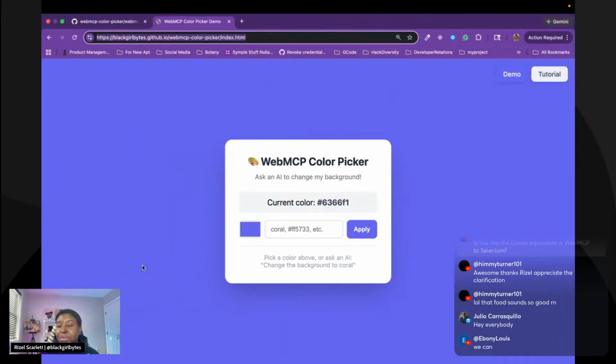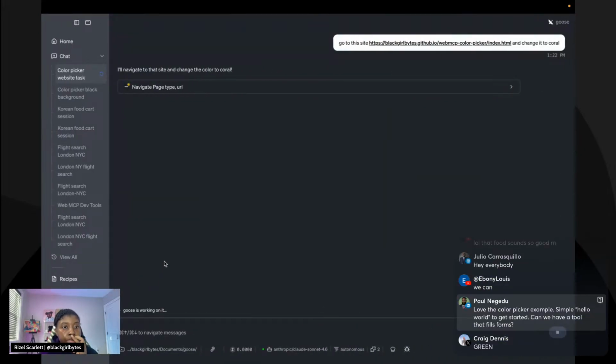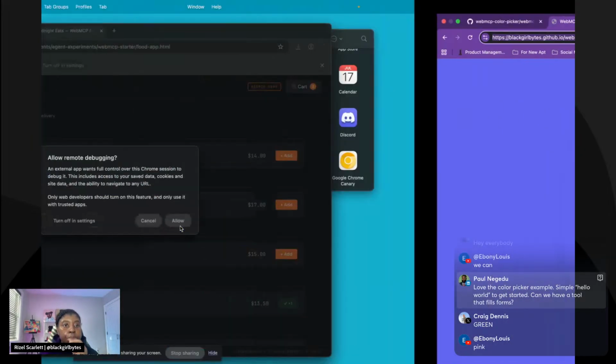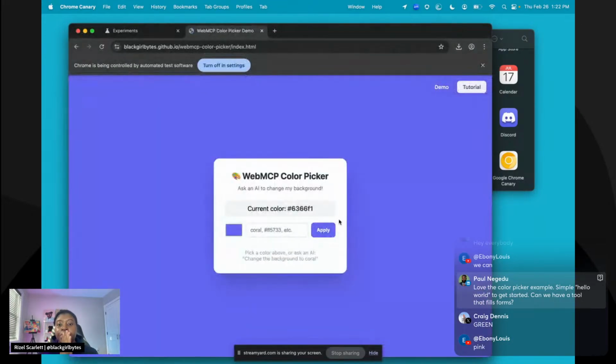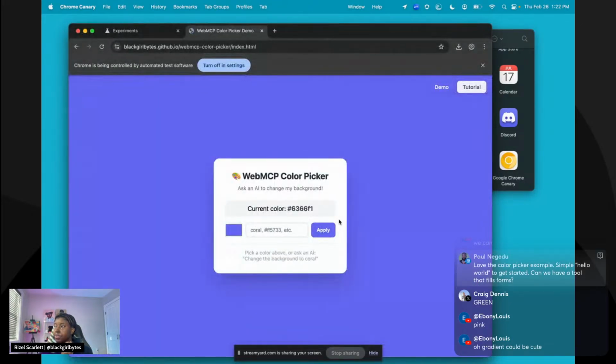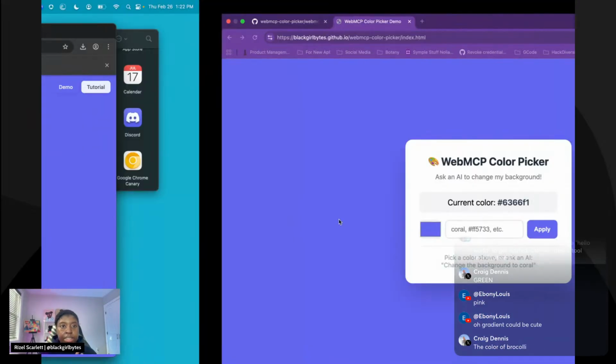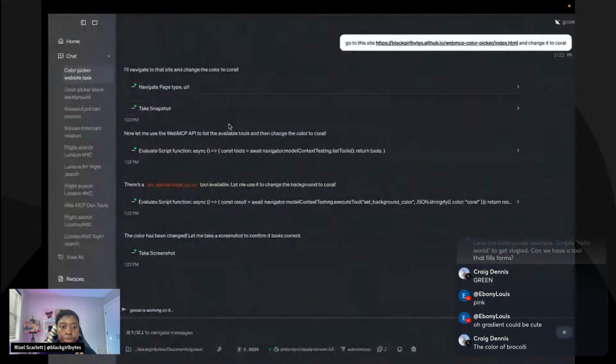Maybe I'm doing too much. Maybe it won't be able to. But let's see it change. Don't fail me now, Goose. Oh, I think we're supposed to be on here instead. Allow remote debugging. Now it should do it. I know, right? A gradient will be cool, cute. So I want to see that happen. Let's exit this so that I don't get confused.